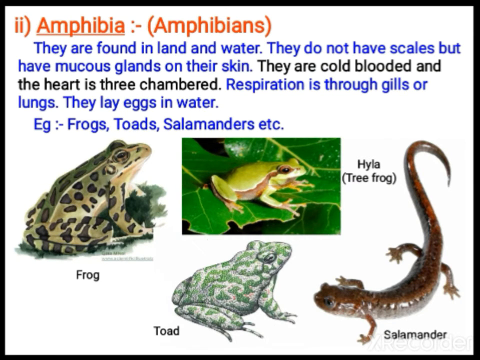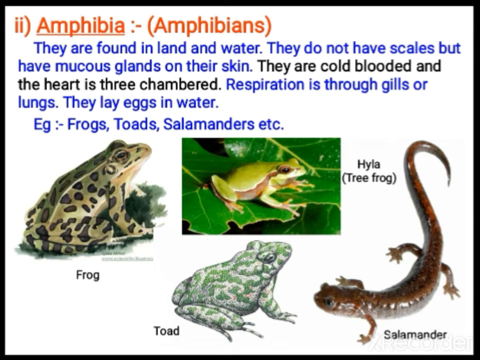Next is amphibia. Amphibians can live both on land and in water. They do not have scales, but they have mucus glands, sticky and slimy. The mucus glands are on the skin. They are cold-blooded. Why do you call them cold-blooded?